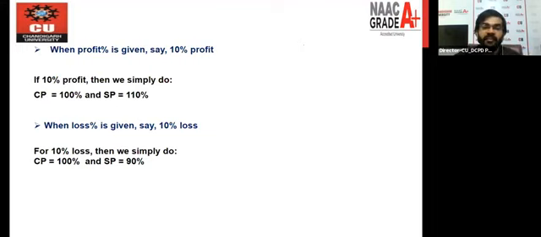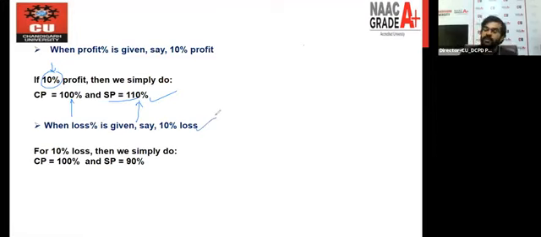So when there is a profit of 10%, how will you relate CP and SP? You will say that our cost price is 100%, and the selling price will become 10% more than the cost price, that is 110%. This is the relation when the profit percent value is given in the question. Number two condition, when a loss percent is given, here it is mentioned 10% loss. So how will you compare the CP and the SP?